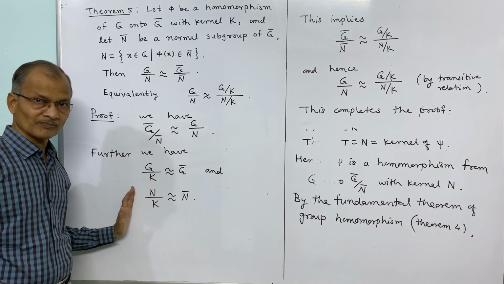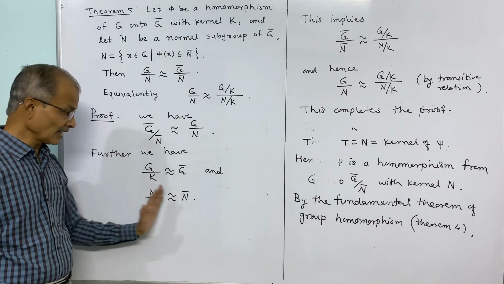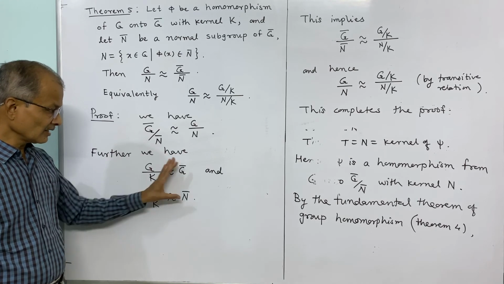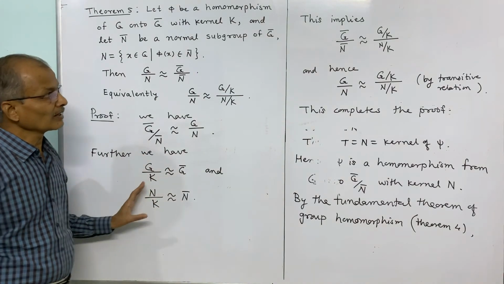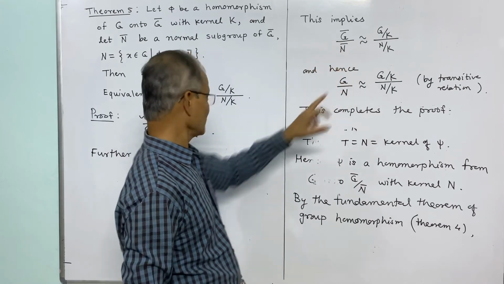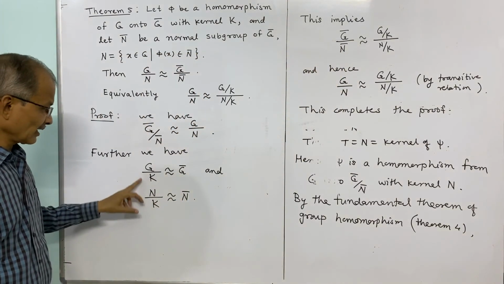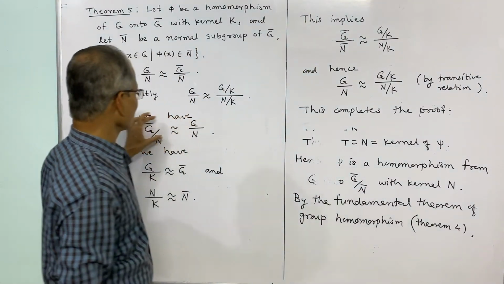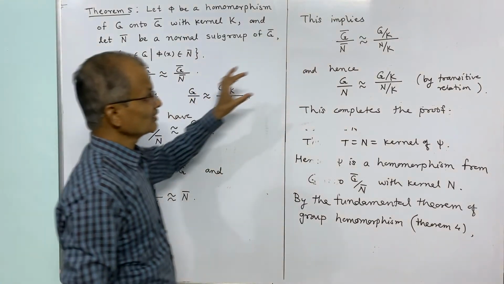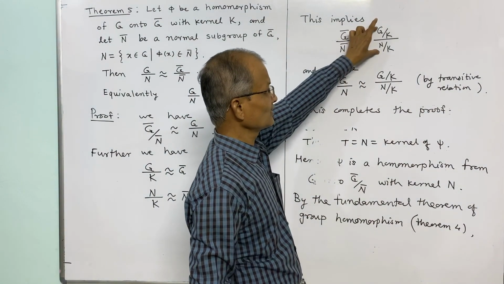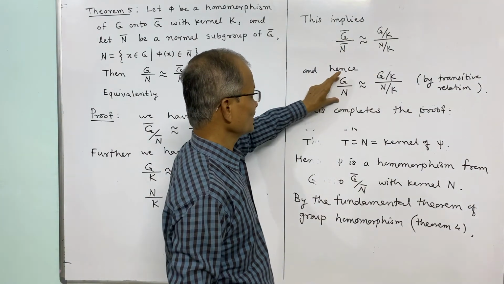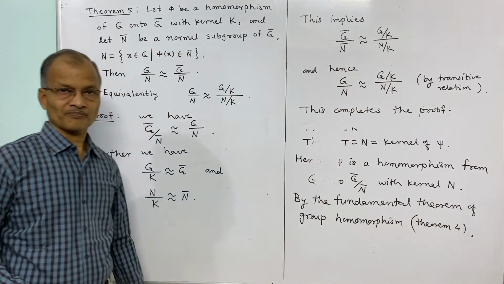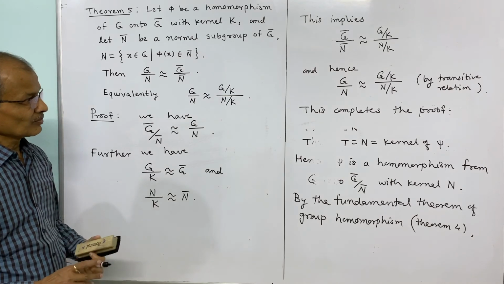Similarly, by the earlier lemma, the same mapping between N and N bar gives N by K isomorphic with N bar. Taking quotient groups, G bar by N bar is isomorphic with G by K by N by K, and by transitive relation, G by N is isomorphic with this quotient group, and this proves the theorem. So this completes the proof.